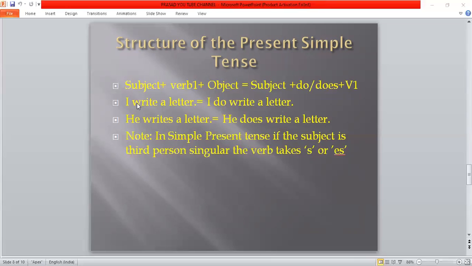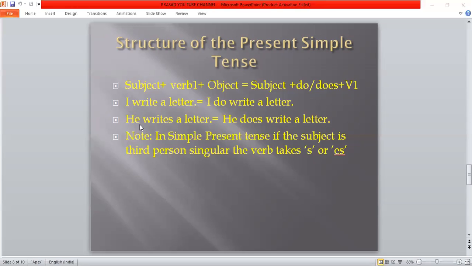So let's try to write this sentence as per the structure. Okay, I write a letter. Subject, verb, object. Now let's write it as subject plus do or does plus V1. Okay, I write a letter is equal to I do write a letter as per the structure. Both mean the same. There will be no change in the meaning. Now let's change the subject. Let's write he in the place of I.